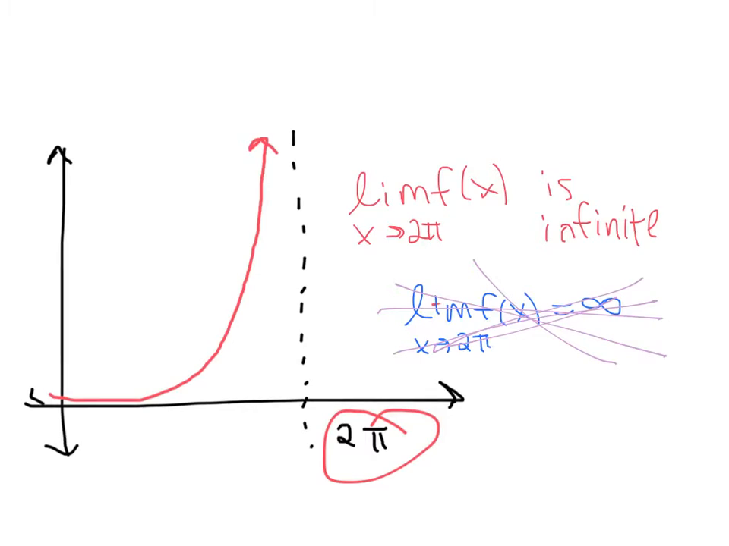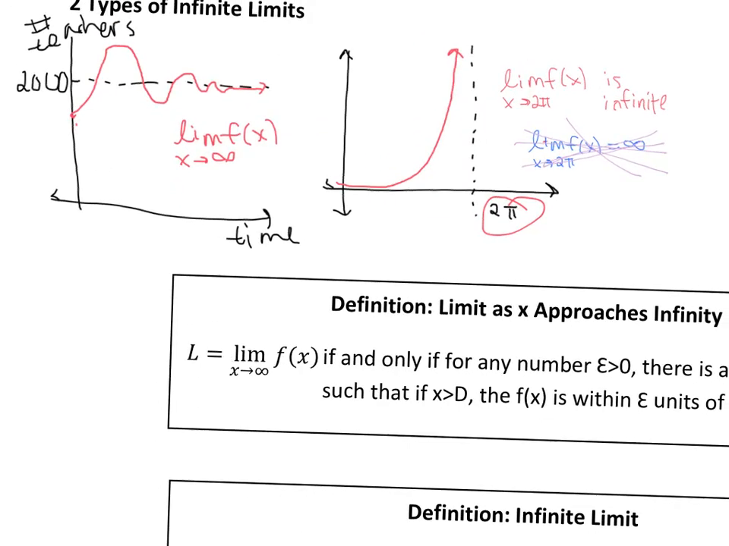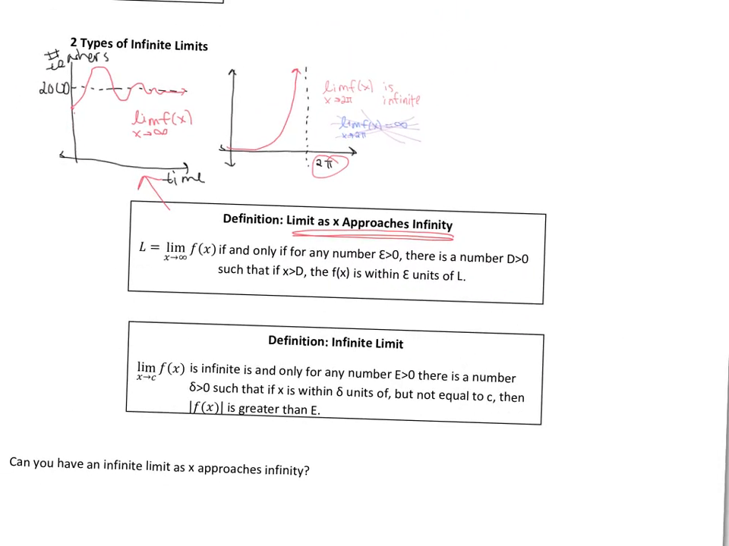Okay, so let's move on now and talk about the formal definitions of these two types of limits. So, if we move down here. The first one we're going to look at is the definition of the limit as x approaches infinity, okay? So we're dealing with this first situation of the two types of limits, a supply and demand type of situation.